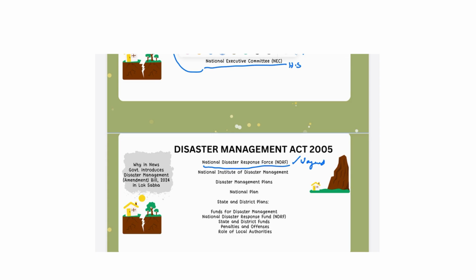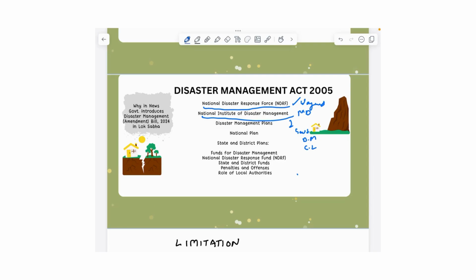And the next institution is the National Institute of Disaster Management. This institute is located in New Delhi and its main function is to provide training and build the capacity of various stakeholders involved in disaster management, including government, disaster managers, and community leaders. And we have the national plan and the state and district plan. The national plan is for the whole of the country and the state and district plan is for the respective state and the respective district of that state.